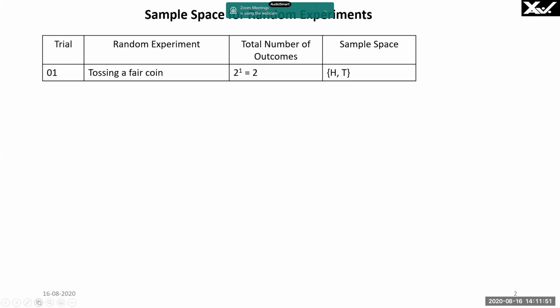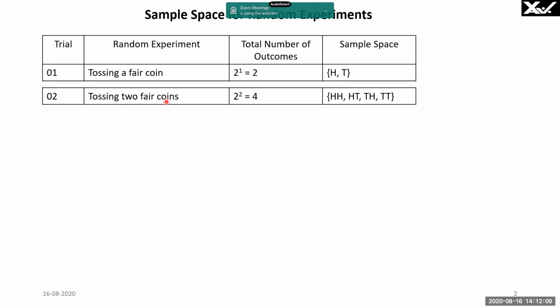There are two possibilities. Therefore, the total outcomes is 2, that is 2 power 1. The probability of head falling is 0.5. The probability of tail falling is 0.5, because one occurrence out of 2 occurrences is 1 by 2, so 1 by 2 is 0.5. Tossing two fair coins, the total outcomes is 2 power 2, which is 4. The 4 outcomes I have written here: head head, head tail, tail head, tail tail.